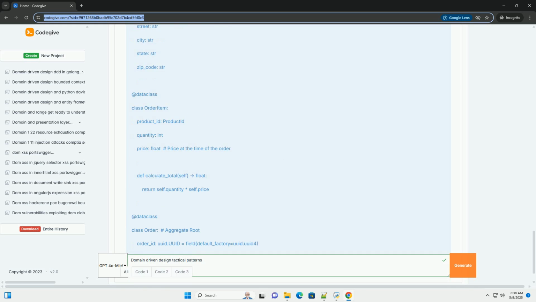Implementation: OrderCreated, a domain event that is raised when an order is created. OrderShipped, a domain event that is raised when an order is shipped. Event bus: the example shows a simplified event handler. In a real application, you would use a proper event bus implementation, for example using a message queue like RabbitMQ or Kafka, or a library like RxPy.